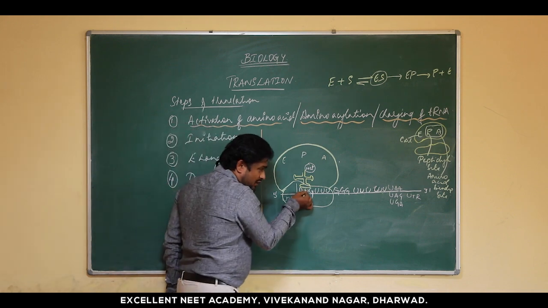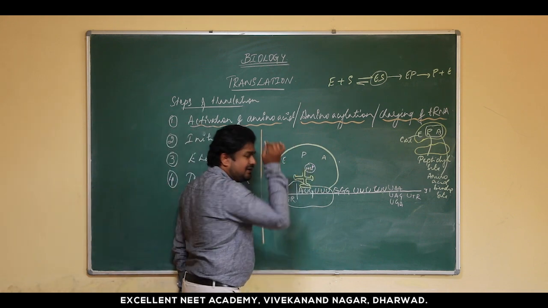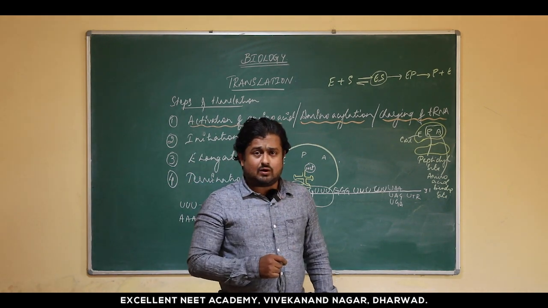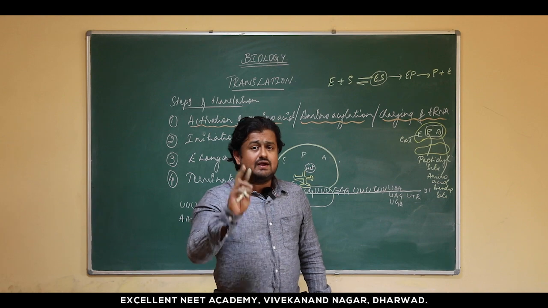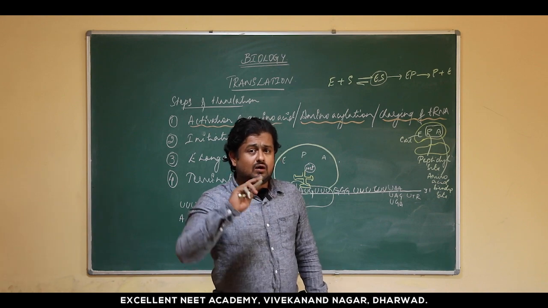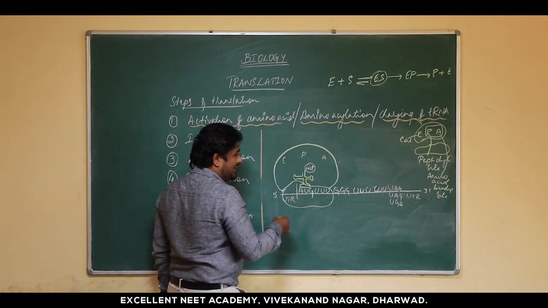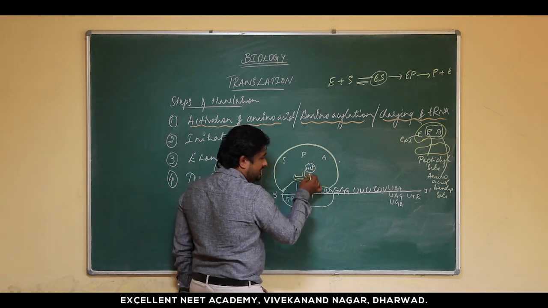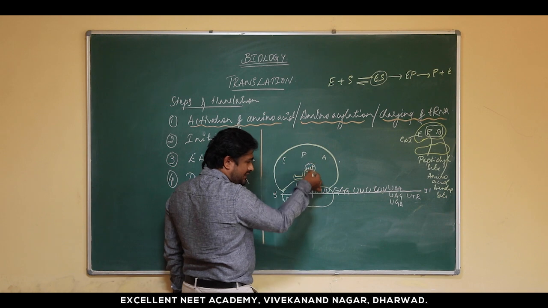Why? Because AUG as a codon codes for methionine. In the previous topic on the genetic code, you came across that AUG has a dual function. It acts as an initiator codon, and it also codes for the methionine amino acid. So now the tRNA which is carrying the methionine comes and binds.